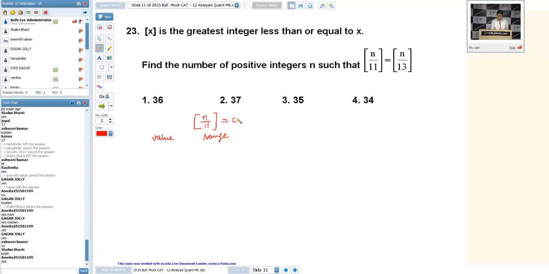If the value is 0, then n can take any value from, since we are talking about positive integers, we can start from 1 to 10, I can take any value. If I want 1, n can take any value from 11 to 21. Because at 22 it will become 2. For 2 it will be, and so on.